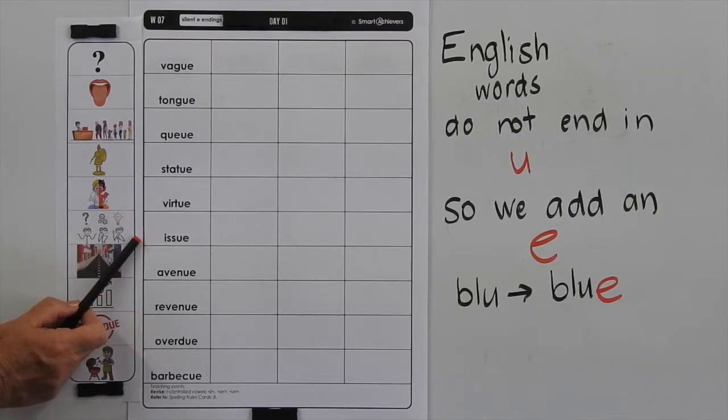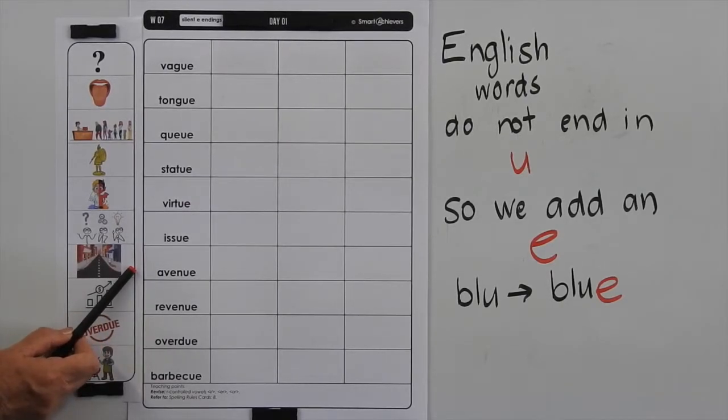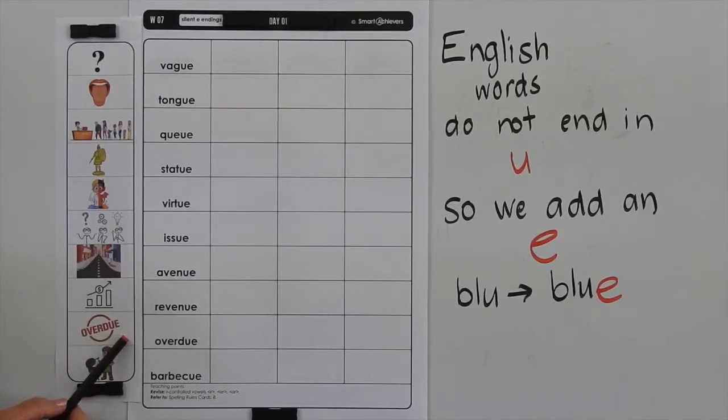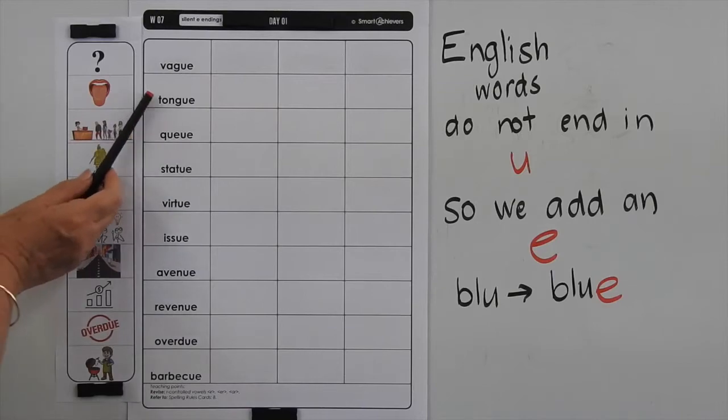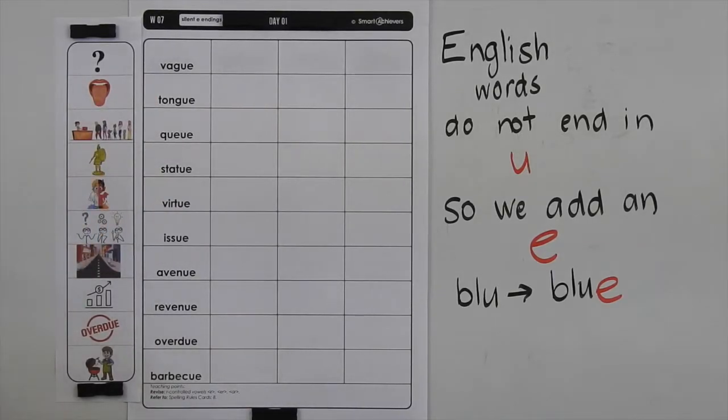An issue means important topics of concern. An avenue is a street, and it can also be an approach or a plan to do something. Revenue is income for an organisation, or could also mean a large amount of money. Overdue means not having arrived, happened, or been done by the expected time. And a barbecue, you know, is a meal cooked outside on a rack over an open fire. Now we do have a common saying here with tongue, in that mother tongue is the language that you have spoken from birth.